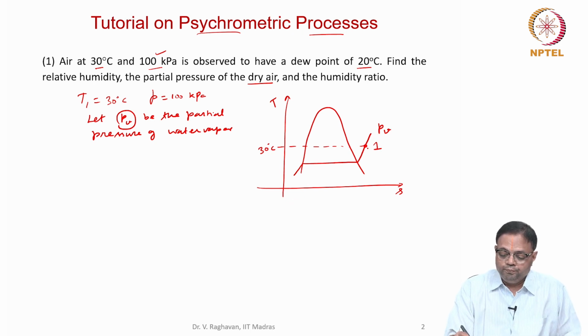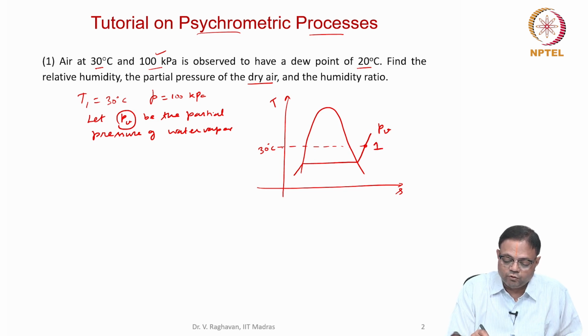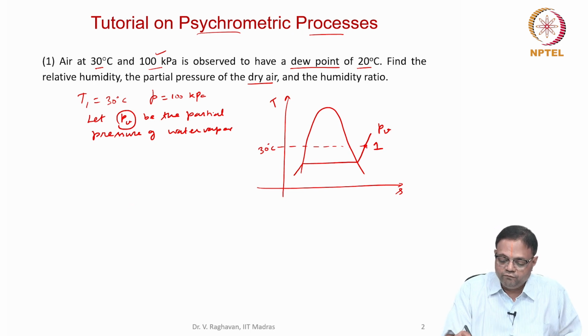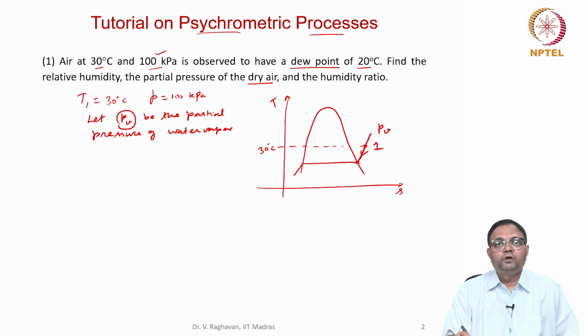Now the state is represented in the T-S diagram like this, in which the PV isobar is shown, and state 1 corresponds to a temperature of 30 degrees; it is a superheated state. Now the dew point is given as 20 degrees. That means if from state 1 I cool this in a constant pressure process, I will reach the saturated vapor state.